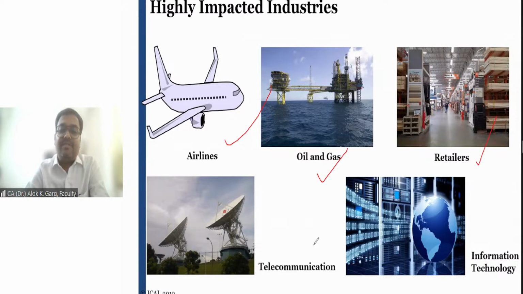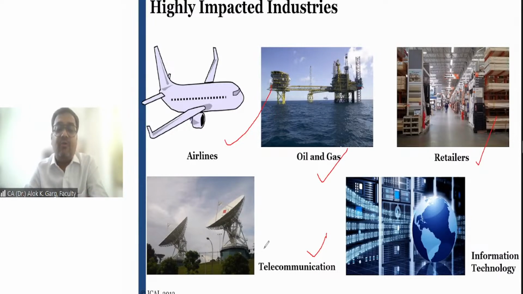Telecom companies, you must have seen the towers. If I talk about Indus Towers Limited, Indus Towers has more than 2 lakh towers on a pan-India basis, right? And all these towers are on a lease basis. They are not constructed on their own premises, they are constructed on leasehold premises.